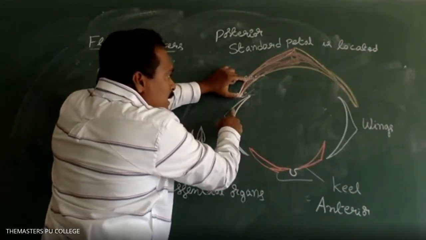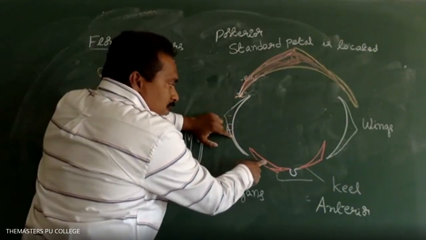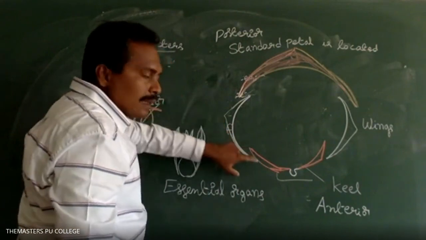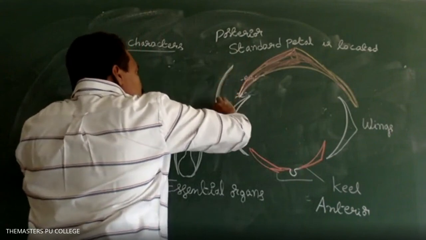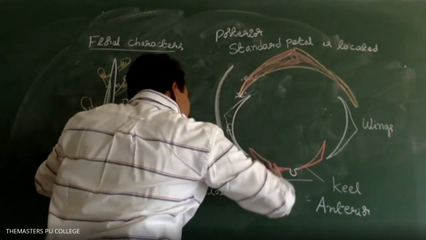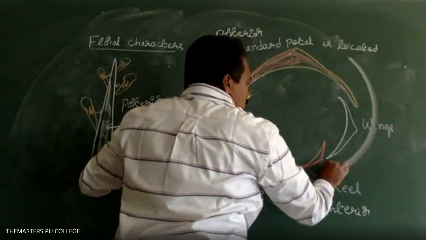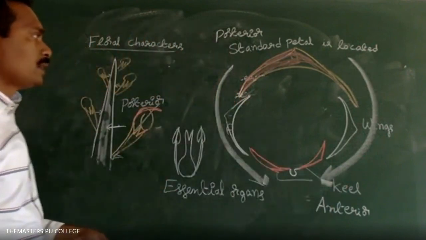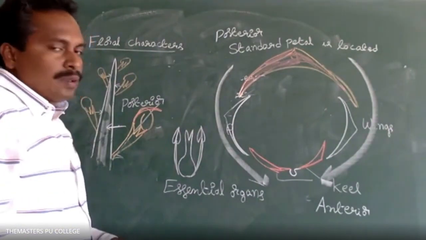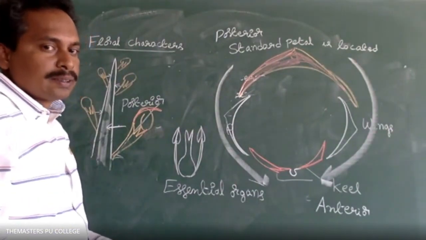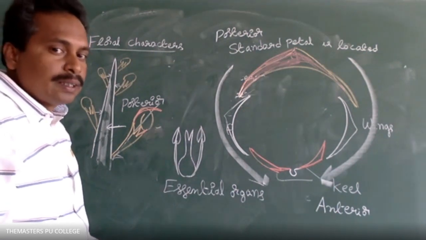The standard petal's edges overlap the wing petals, and the wing petals' edges overlap the keel petals. So overlapping takes place from the posterior side to the anterior side, in the papilionaceous corolla of the Fabaceae family.